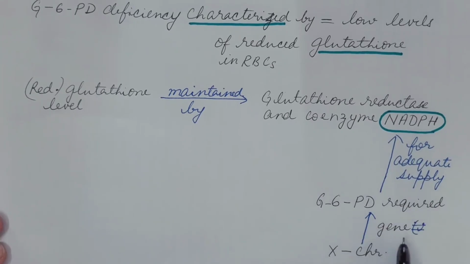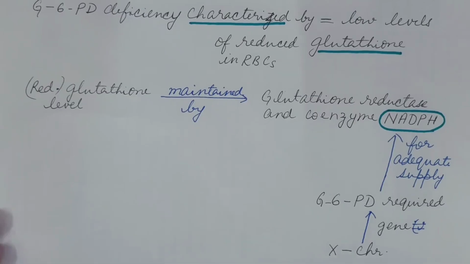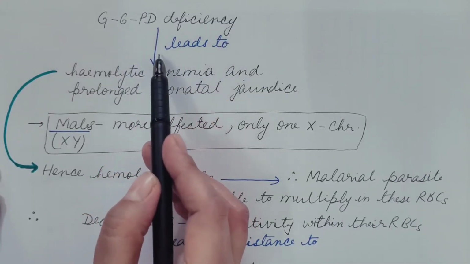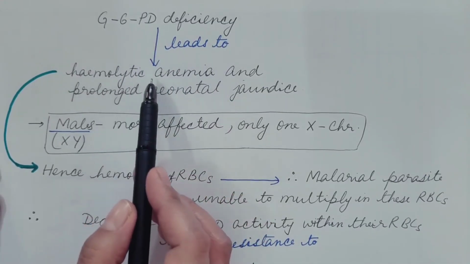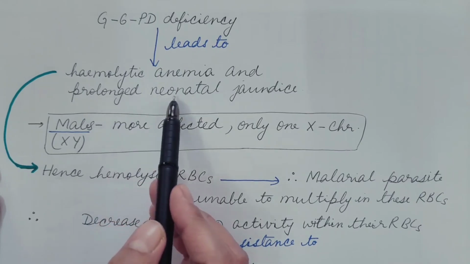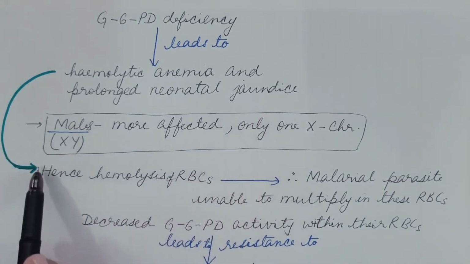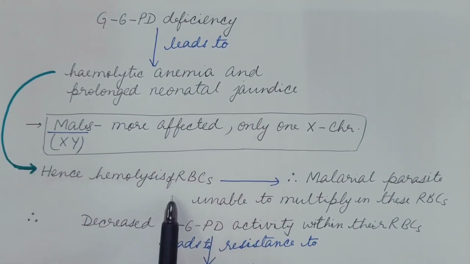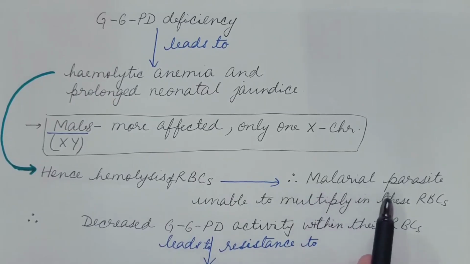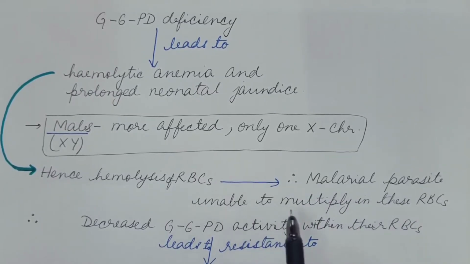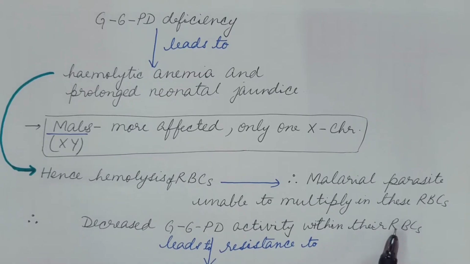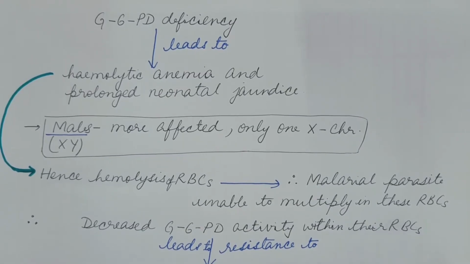This enzyme is encoded by the gene that is present on the X chromosome, which is a sex chromosome. Glucose 6-phosphate dehydrogenase deficiency leads to hemolytic anemia and prolonged neonatal jaundice. Hence, if there is hemolysis of RBCs, malarial parasites are unable to multiply in these RBCs because malarial parasites breed on these RBCs.